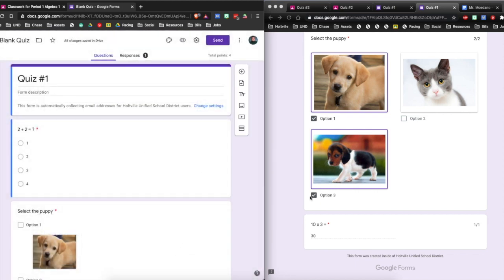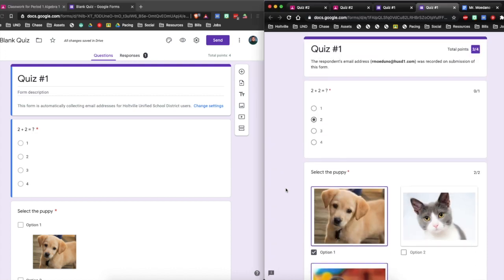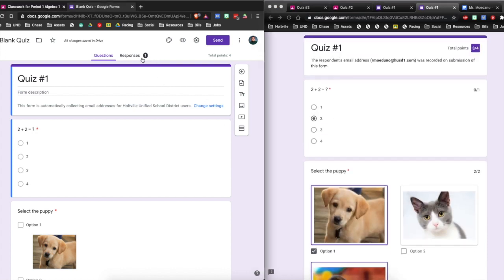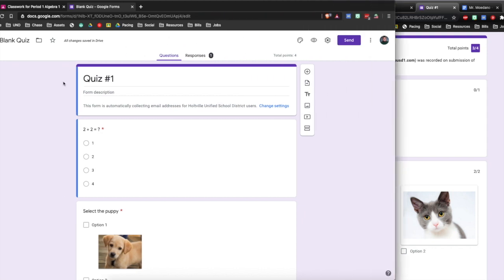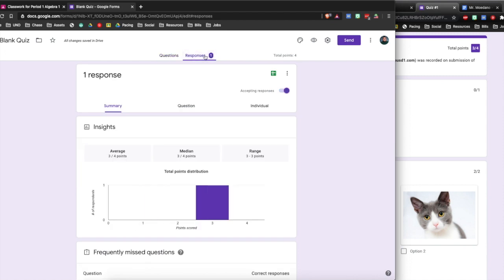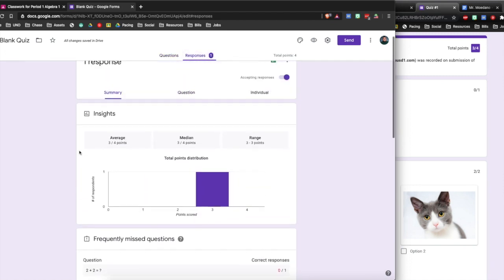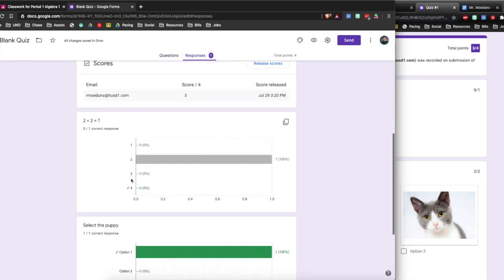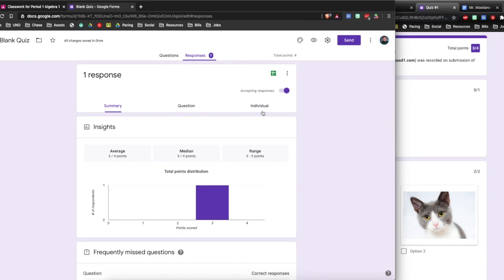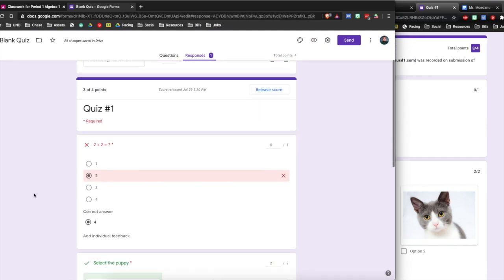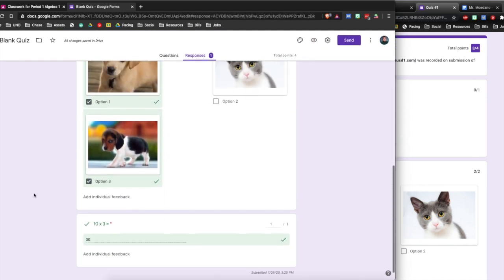And that's basically how you can use Google Classroom and Google Forms to automatically grade your homework. And if you wanted to put this on the gradebook, let's see it as a teacher. So as a teacher, you're on this quiz again. If you click on responses, you're going to see as a whole all the students. And if you want to see individually, this is the grade per student.